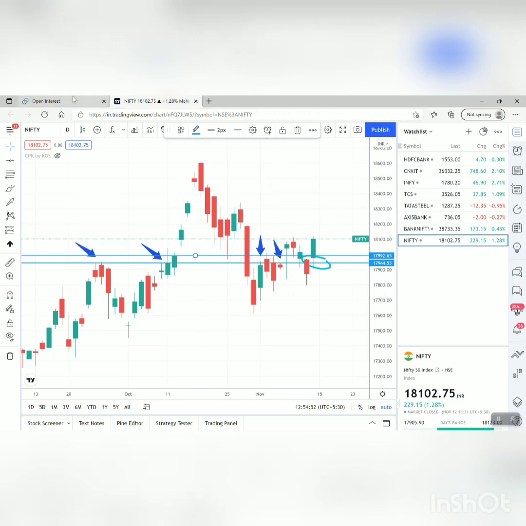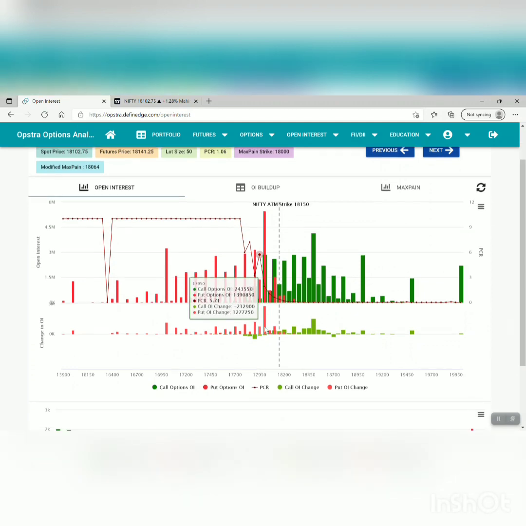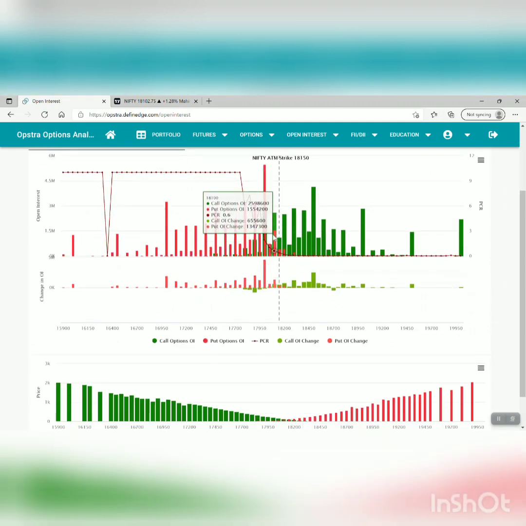Okay, now on the upside, how much can it go? If we see where the call writers are, if we move ahead, at 18,100 there are so many call writers. They will also be in panic if we reach the 18,180 level. And where is the next call? 18,200. There are other call writers sitting over there. It says 18,200 can act as a resistance. And after that, what is the level? 18,300. There we can see so many call writers are sitting, and new open interest was also added on that particular day. So what's the range coming up now?